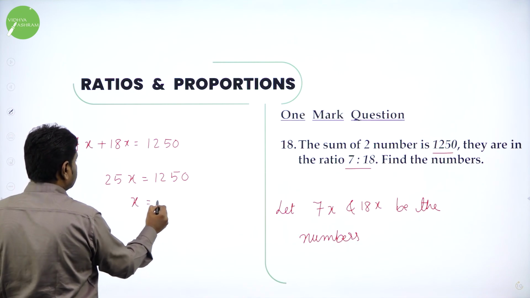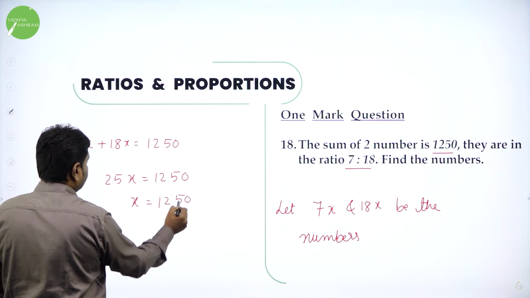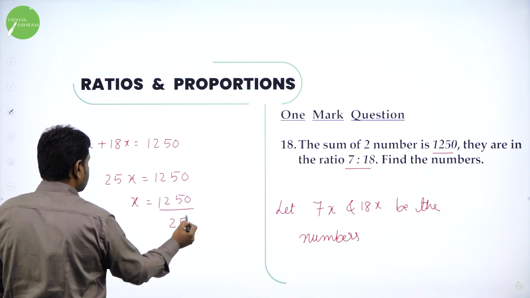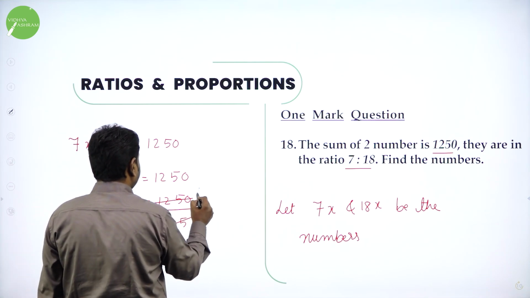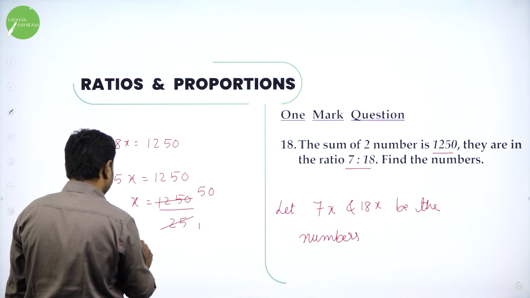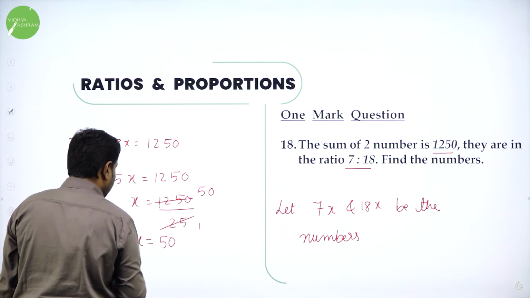x is what? 1250 divided by 25. Simplify this. 25 ones are 25, and 25 5s are 125, 0. So x value is 50. They don't want x, they want the numbers.